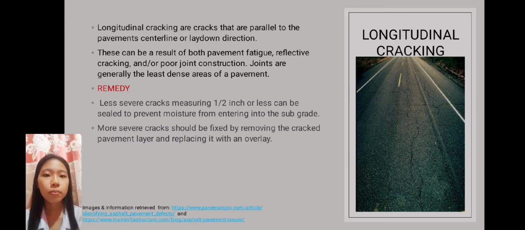This can be a result of both pavement fatigue, reflective cracking, and/or poor joint connection. Joints are generally the least dense area of a pavement. The remedy of a longitudinal cracking is divided also into two. Least severe cracks measuring 1/2 inch or less can be sealed to prevent moisture from entering into the subgrade, and more severe cracks should be fixed by removing the cracked pavement layer and replacing with an overlay. The same with block cracking.